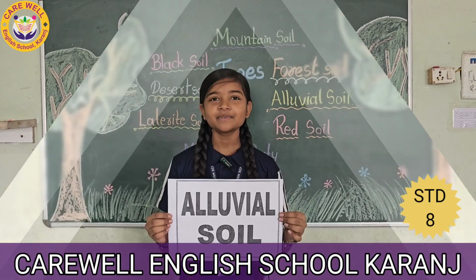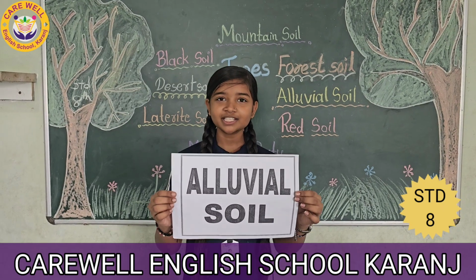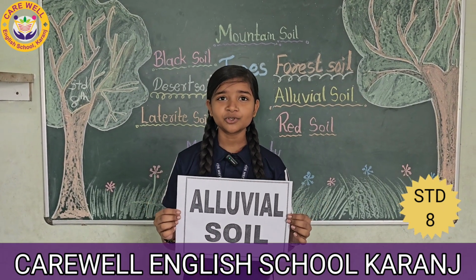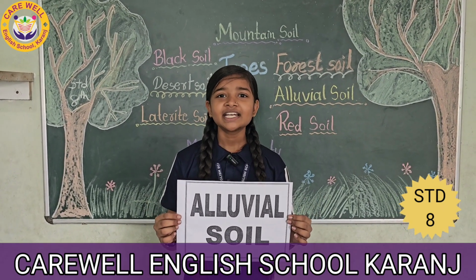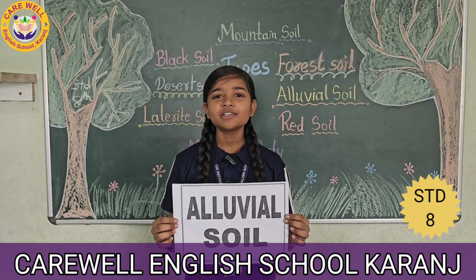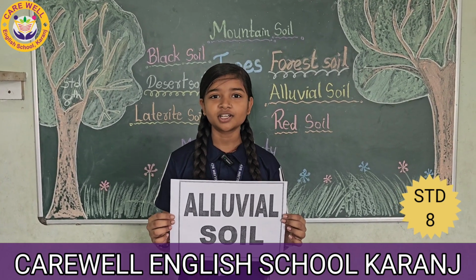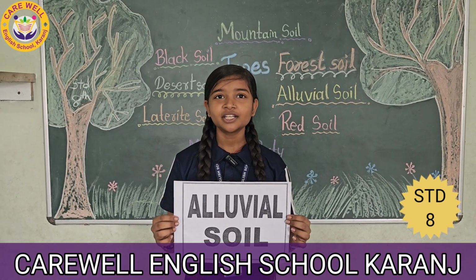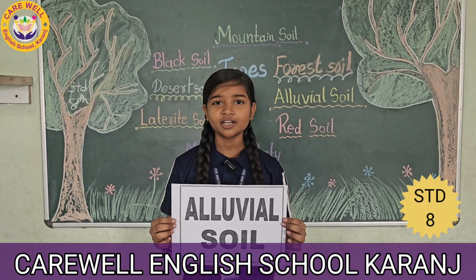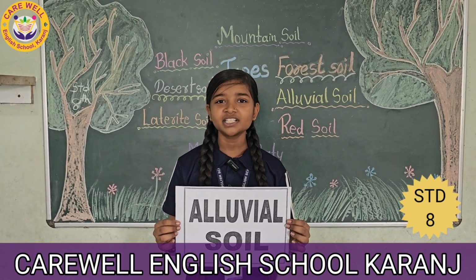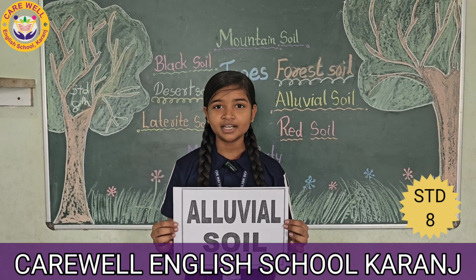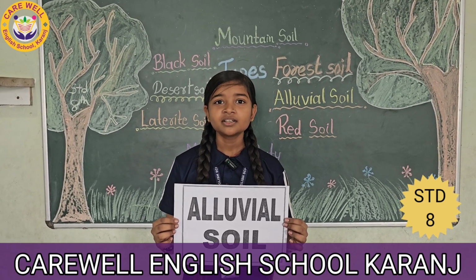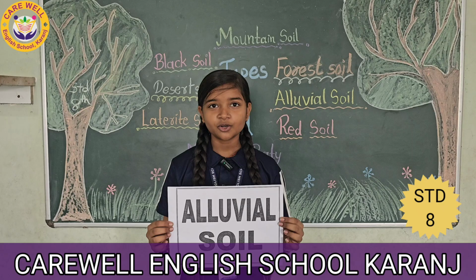So let's start. I am Singh Roshni from Standard 8. My topic is alluvial soil. Alluvial soil is formed due to the silt deposited by the rivers. It is sticky and dark in color. Alluvial soil is found in large areas of the country. It is found in more than 50% of the area in Gujarat. The fertility of this soil varies from place to place, but in general, this soil is very fertile. Sugarcane, maize, paddy, millet, oilseed, etc. are grown in this soil.